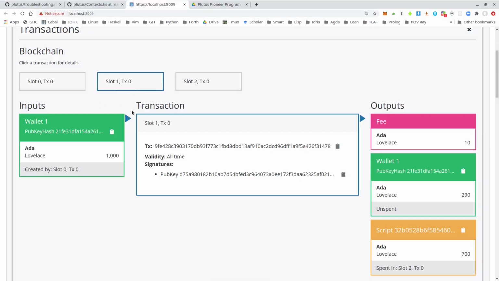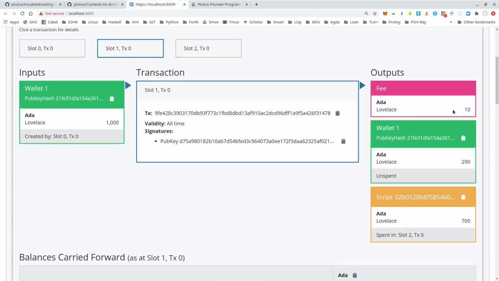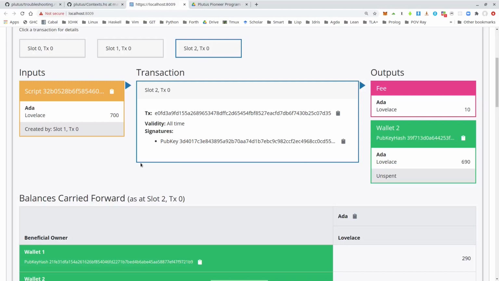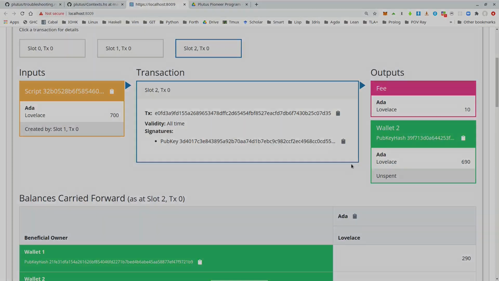And this is the give transaction, and we see that there is now an additional fee output of 10 Lovelace. So 290 Lovelace are change, 10 Lovelace are fee, and 700 Lovelace go to the script. And similar in the grab, which succeeds. So the 700 ADA from the script are consumed, but 10 of those are fees, and wallet 2 only gets 690.